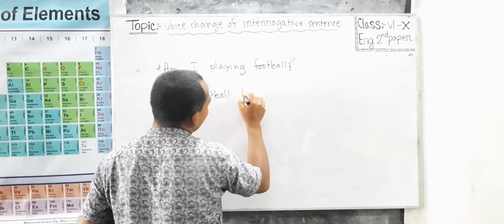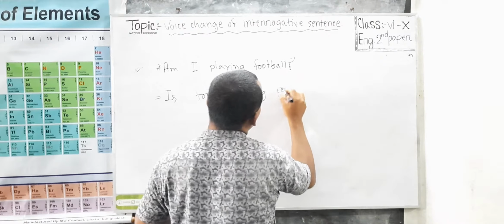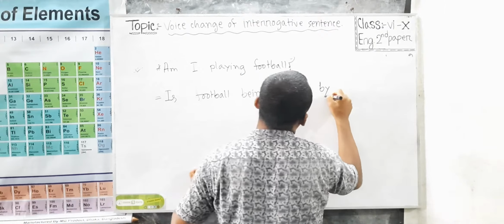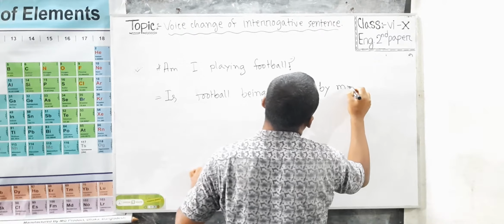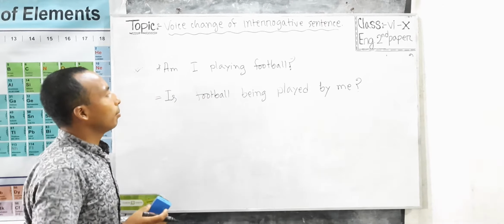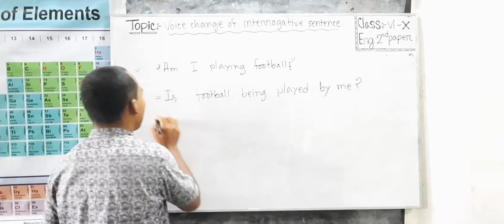And as it is present continuous tense, the auxiliary verb will be "being," then the past participle form of the verb, then the preposition and the objective form of the subject. This is the main theme of transforming an interrogative sentence into passive, my dear learners.